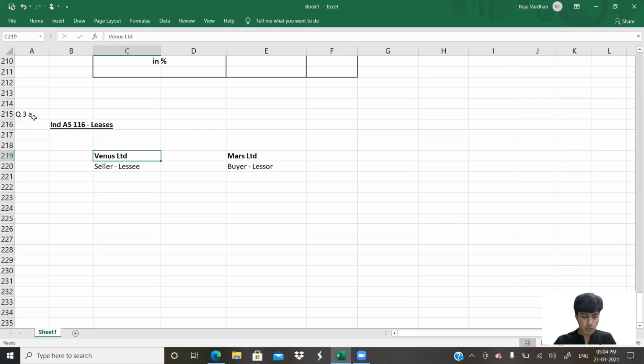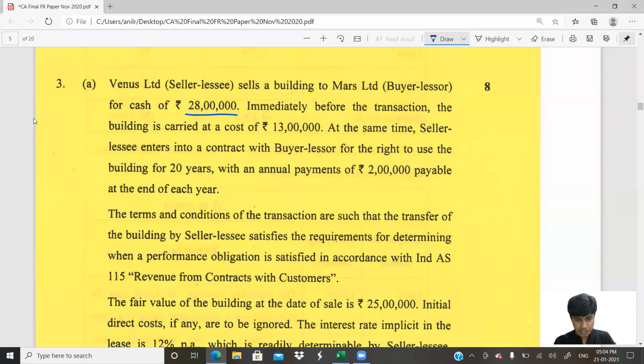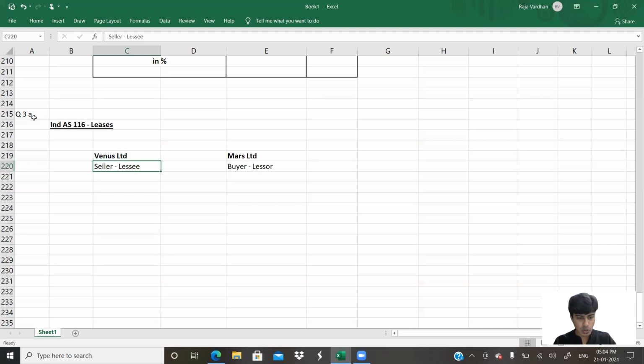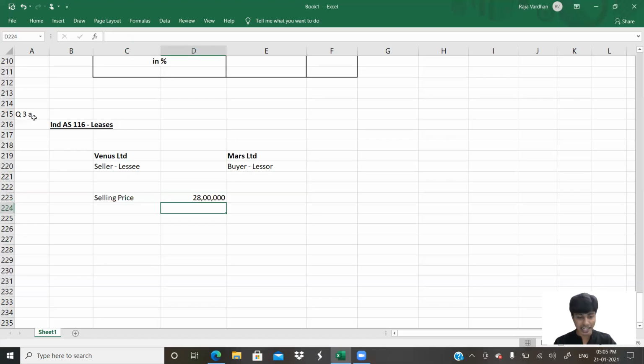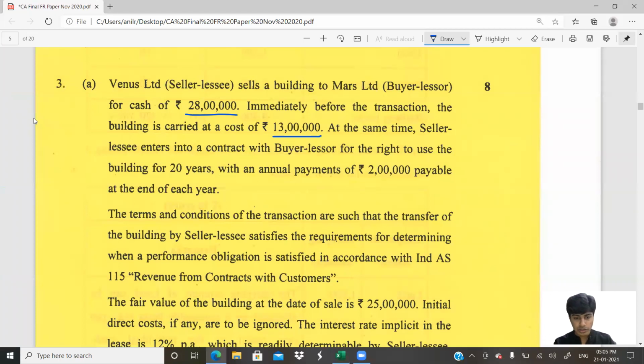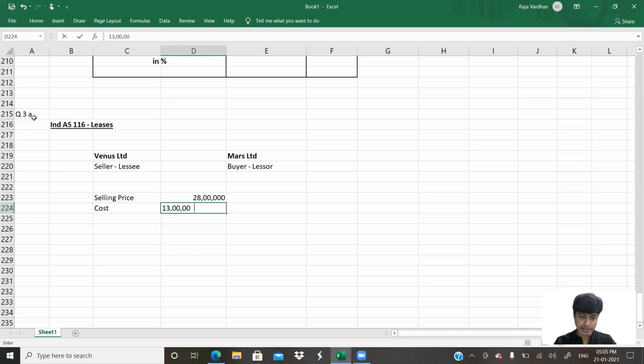Let's go ahead and see the further data. First information is selling price is 28 lakh. Who has sold it to whom? Venus has sold it to Mars. How much? 28 lakh. Let's go ahead. Immediately before the transaction, the building is carried at a cost of 13 lakh. So what exactly is the cost of the asset? 13 lakh. Cost, meaning the book value. Have they told book value? Cost. We'll take it as cost. Cost is 13 lakh.